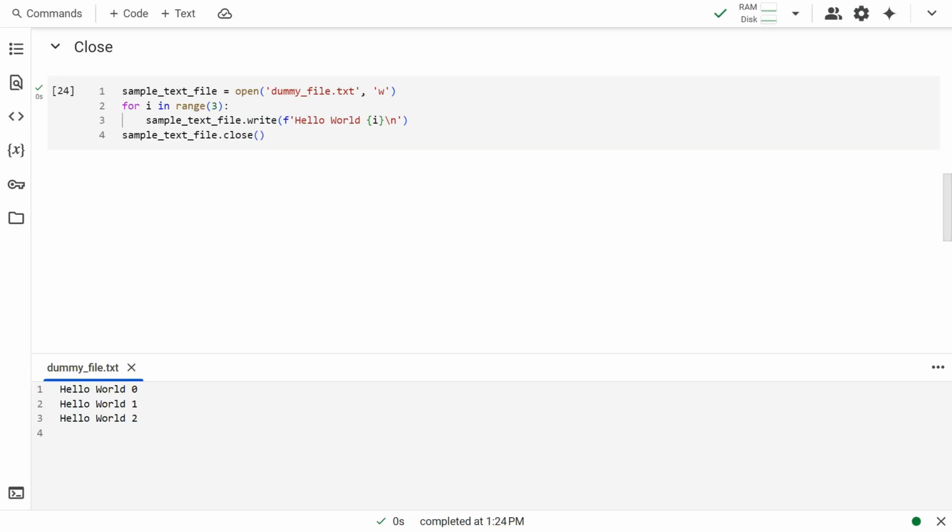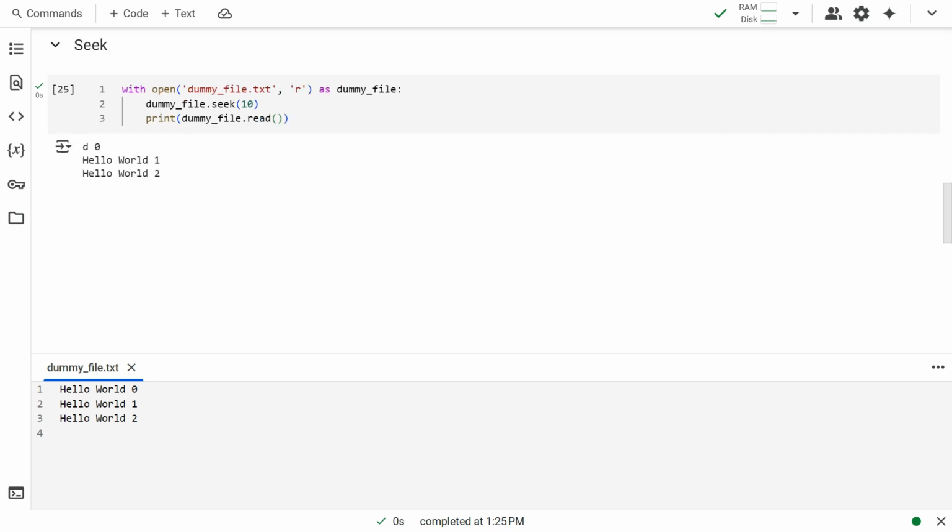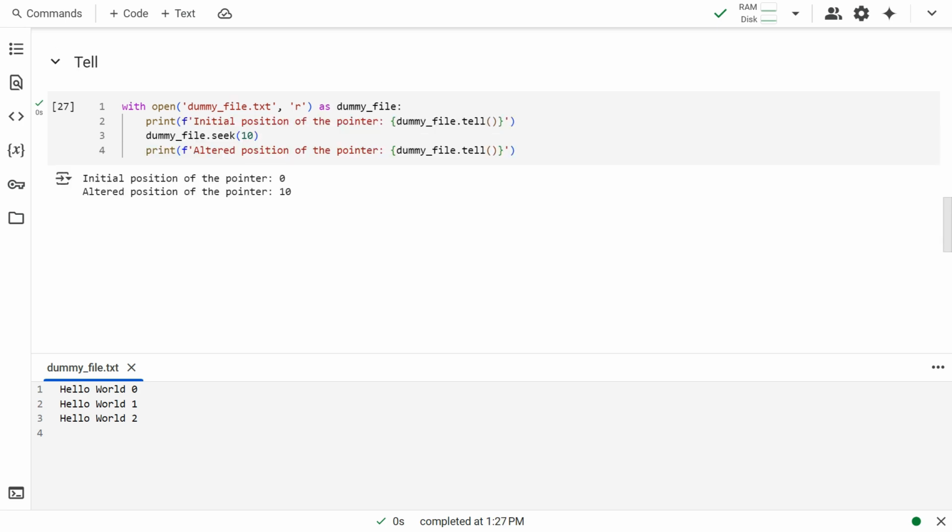The close method is used to close the file when the file action has been completed. But with the use of Context Manager, it is no longer necessary. The seek method is used to move the pointer to a specific position in the file. Here we move the pointer forward, from the initial position of 0, by 10 bytes. The tell method returns the current position of the pointer.